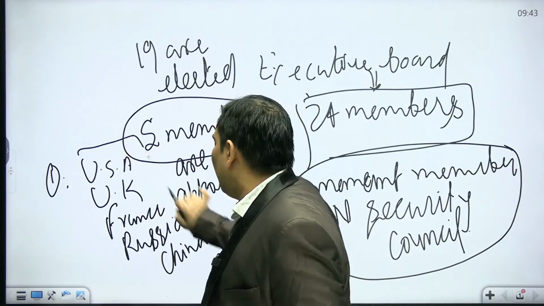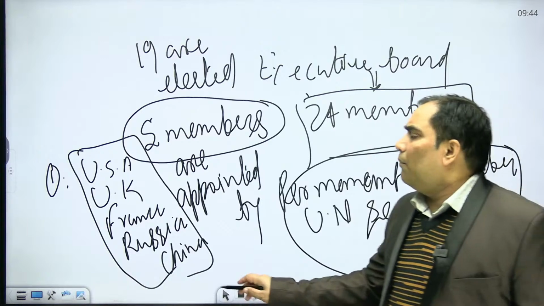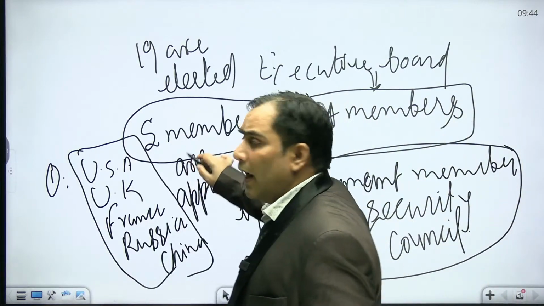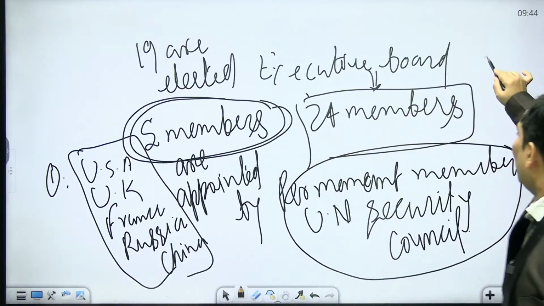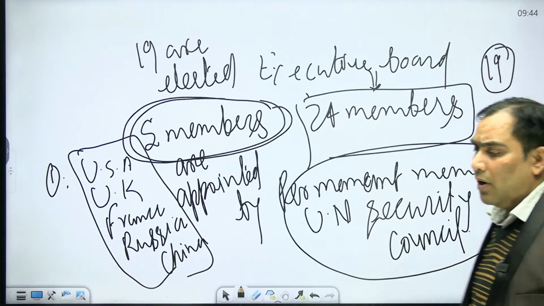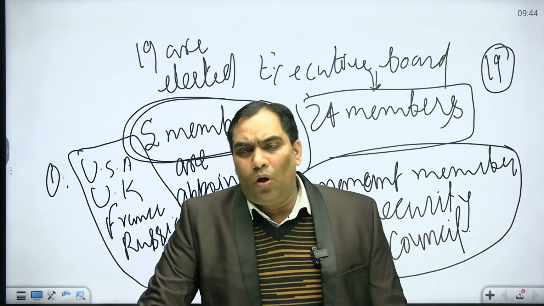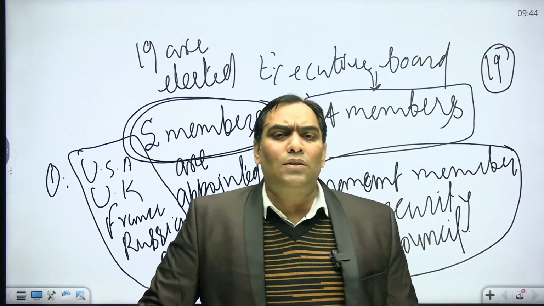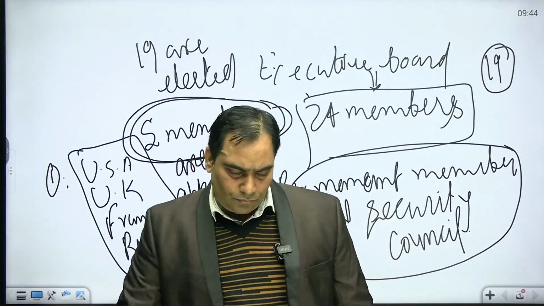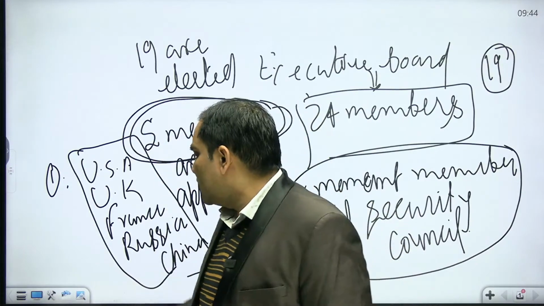So there are 5 permanent members of the United Nations Security Council, and they do not elect but rather appoint 5 members of the executive board, and 19 are elected by the board of governors. This executive board runs the day-to-day affairs of the IMF. So this was about the structure of the IMF.